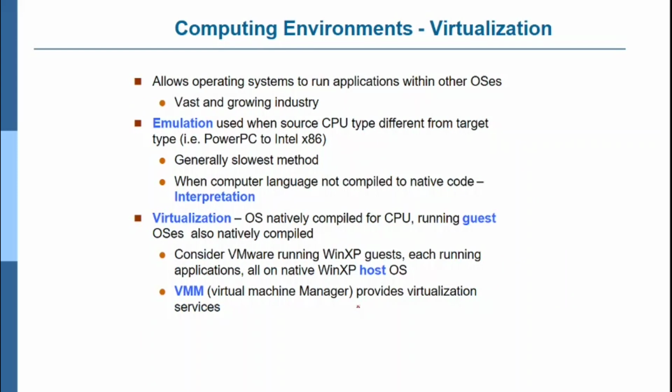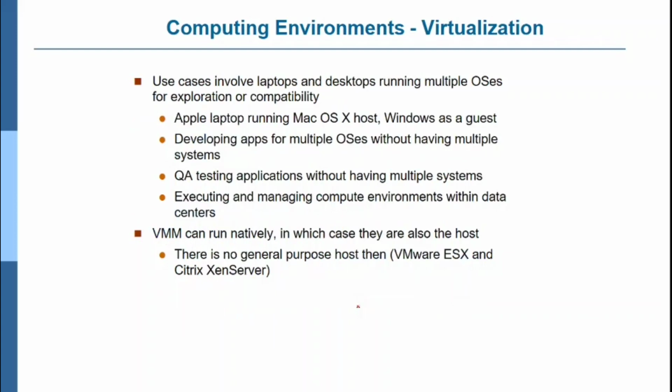Virtualization allows an operating system to run applications within other OSs. There is emulation, used when the source CPU type is different from the target. With virtualization, an operating system natively compiled for the CPU runs guest OSs, and the virtual machine manager provides the virtualization services. Use cases involve a laptop or desktop running multiple operating systems, and a virtual machine can run natively, in which case there is no general purpose host different from any other virtual machine operating system.